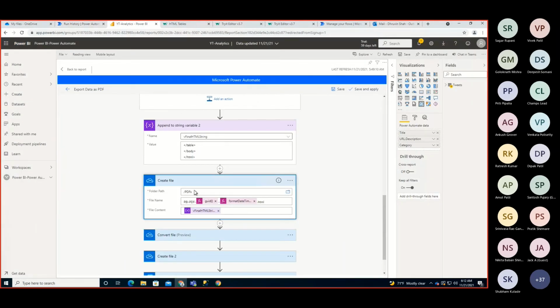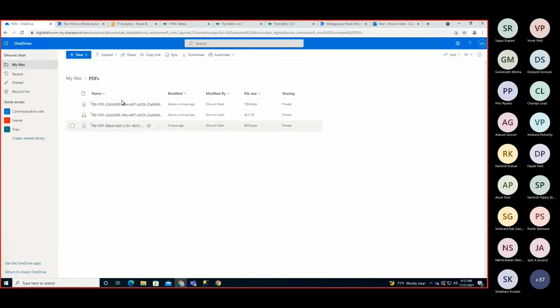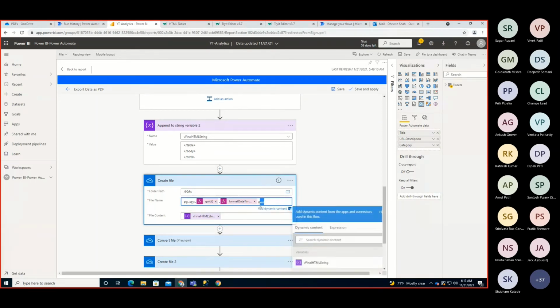So I just created a Create file action, and in Create file, basically I have this type of structure in the PDF folder. Basically all the HTML and PDF will be stored. So what I passed here is the PDF folder path and a file name with the combination of GUID and UTC now. And after that, the extension is .html, and we just pass the HTML string over here as the file content, and it is created that file.